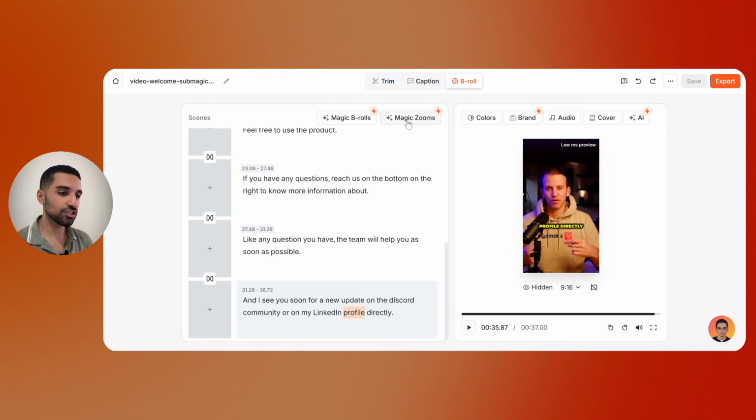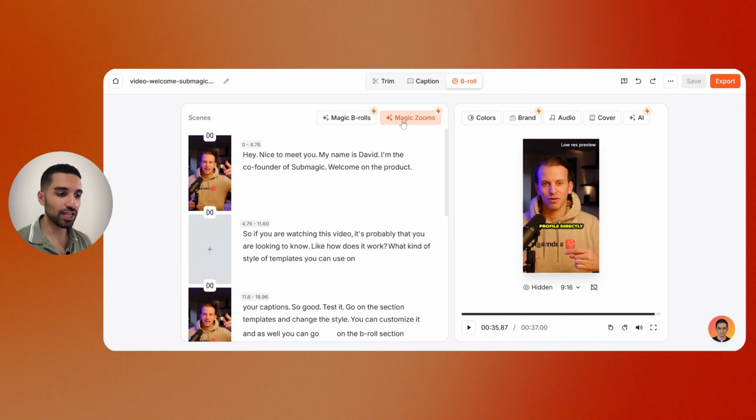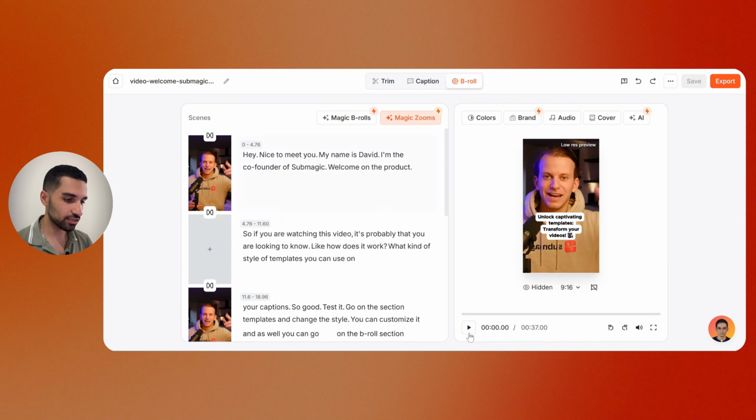So the next thing is to add a magic zoom, where the AI automatically adds some zoom out or zoom in effects to our video. So just click on magic zoom and it will add it to your video. So let's just go back to our video again.